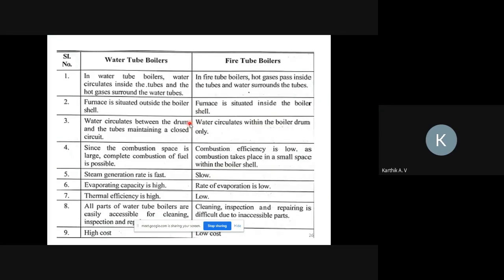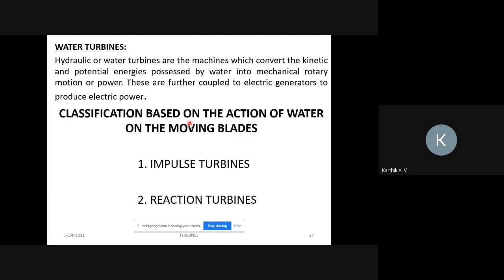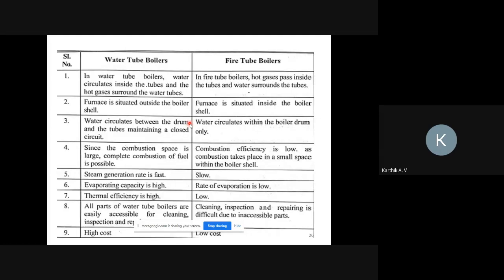So this is the difference between water tube boiler as well as fire tube boiler. Okay, so please go through it. Okay, so this completes your boiler portion. So any doubt? So one is Babcock boiler as well as Lancashire boiler. Two varieties of boiler are there.